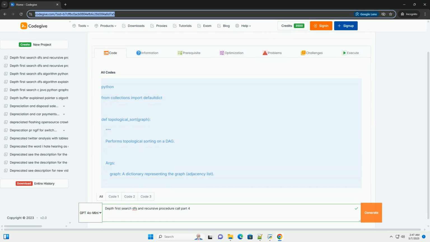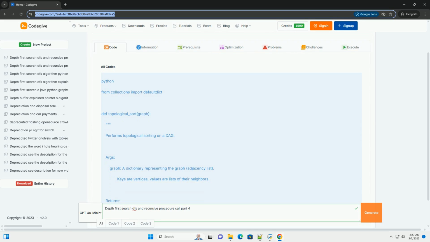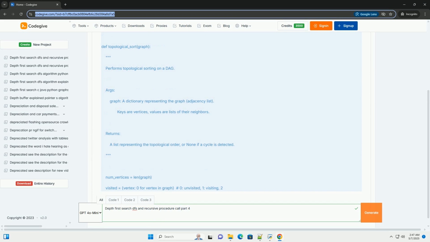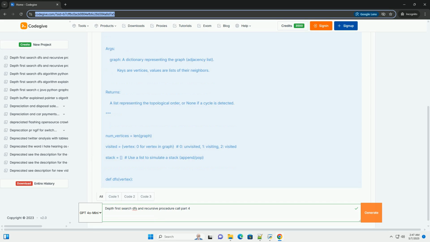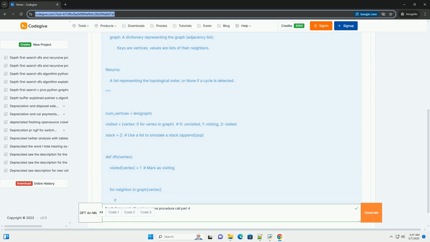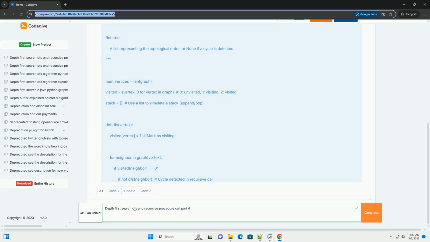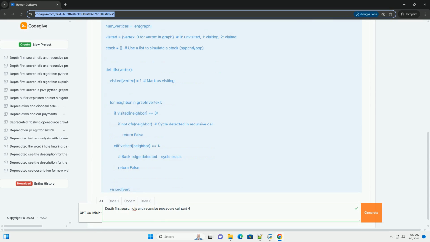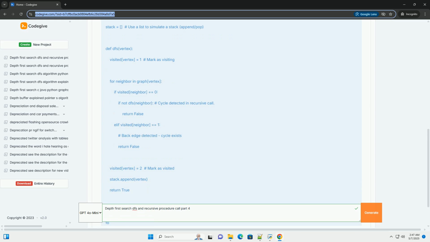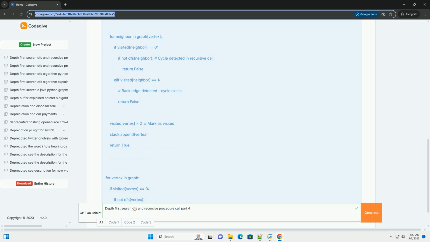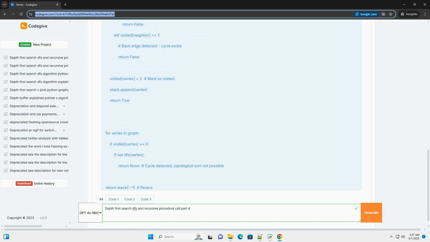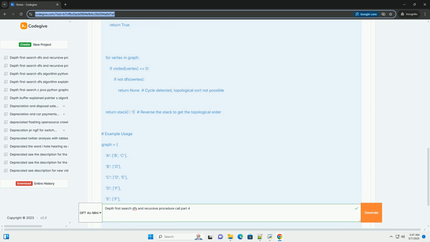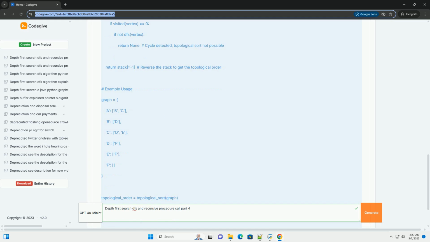Depth First Search, DFS, and Recursive Procedure Calls, Part 4: Advanced Applications and Optimizations. This tutorial builds upon the previous parts, diving into more complex applications of DFS and exploring optimization techniques. We'll cover: 1. Topological sorting, understanding how DFS can be used to produce a linear ordering of vertices in a directed acyclic graph, DAG.